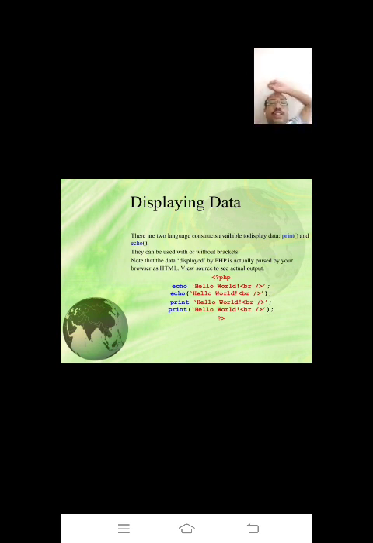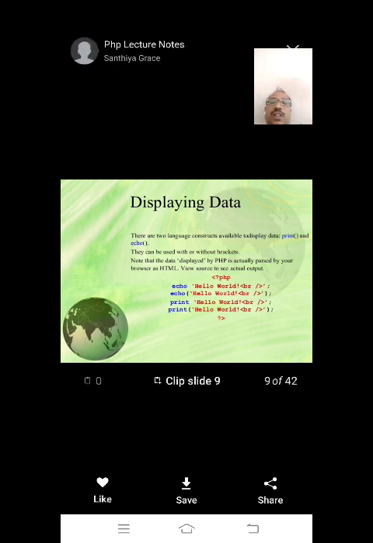Echo or print. So see this. What is echo and what is print? There are two language constructs to display data, the print and echo functions. They can be used with or without brackets. It's not compulsory, right? Note that the data displayed by PHP is actually parsed by your browser as HTML. View source to see the actual output. Right, this is parsed as HTML.